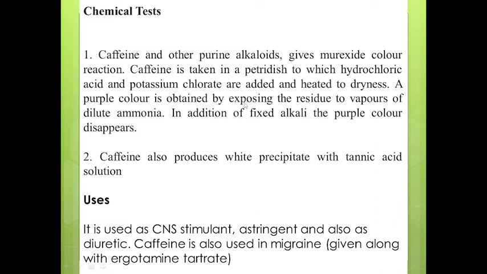A purple color is obtained by exposing the residue to the vapors of dilute ammonia. After heating, the vapors of dilute ammonia are added to the residue which remains. On addition of ammonia it will produce a purple color, but after addition of fixed alkali, the purple color produced due to dilute ammonia disappears. So this is one of the identification tests for caffeine.